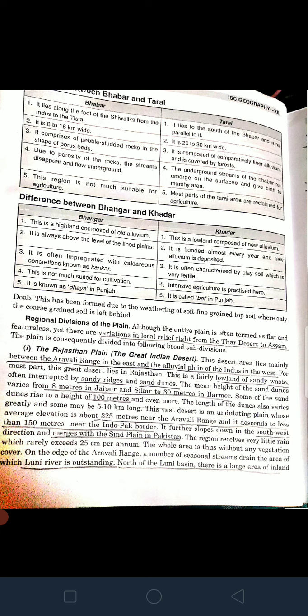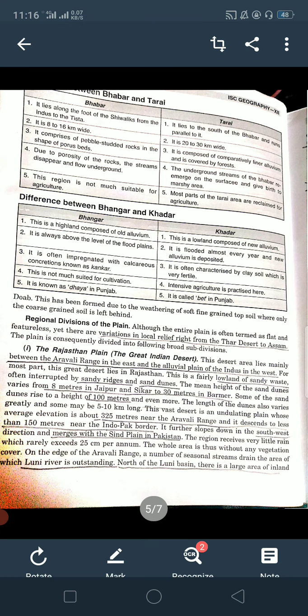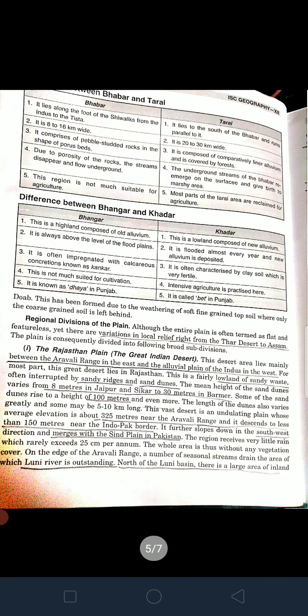It is a lowland of sandy waste, obviously a desert, so sandy waste all over there, with sandy ridges and sand dunes. What are ridges? Ridges are like a range of peaks. And sand dunes, obviously already known, are small hills of sand. The mean height varies from 8 meters in Jaipur and Sikar to 30 meters in Barmer. This is the height of the sand dunes which are formed there.